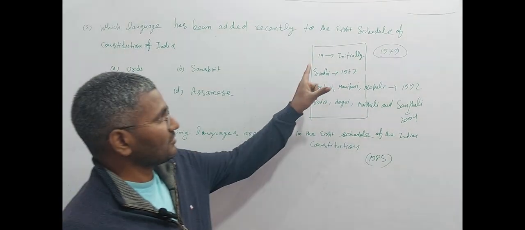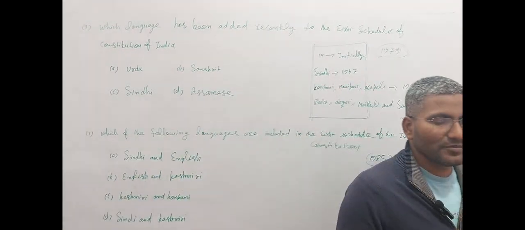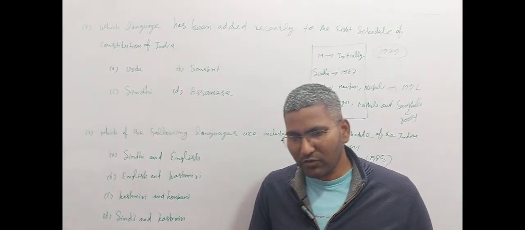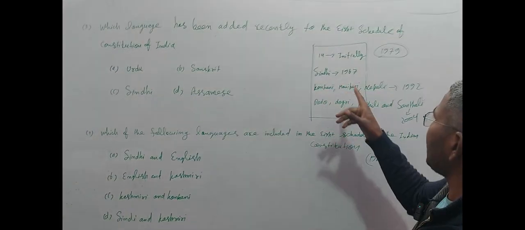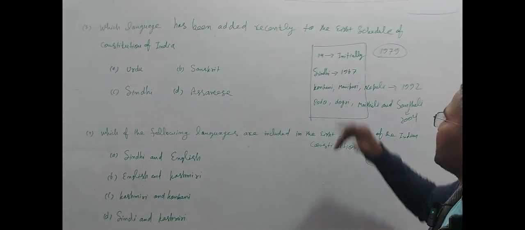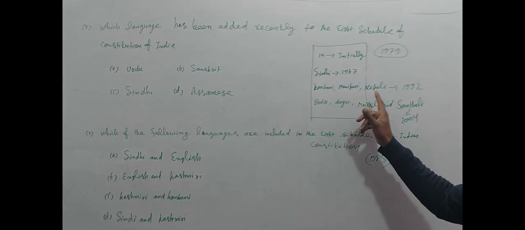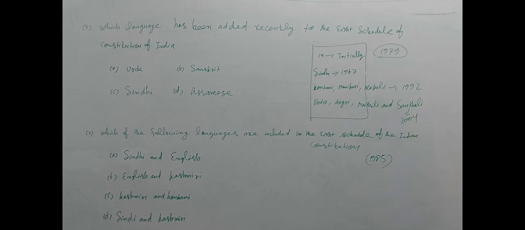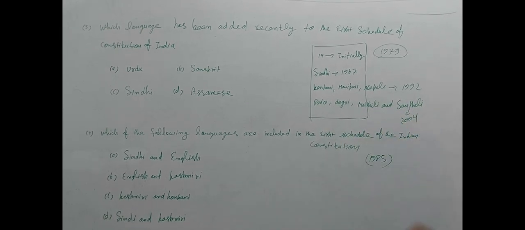And here it is given that 14 languages were there initially, at the beginning of the Constitution. There were 14 languages, and after that, in 1967, Sindhi, and then Konkani, Manipuri, Nepali in 1992, and Bodo, Dogri, Maithili, and Santhali in 2004.